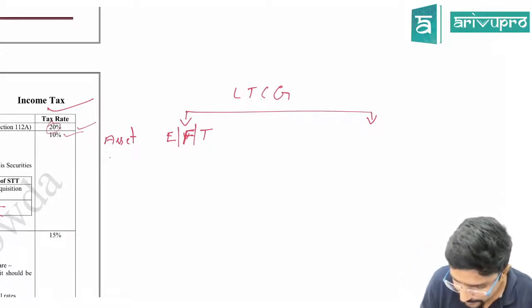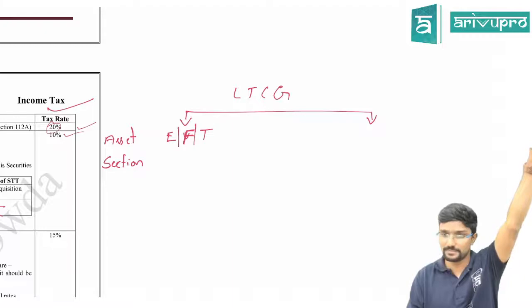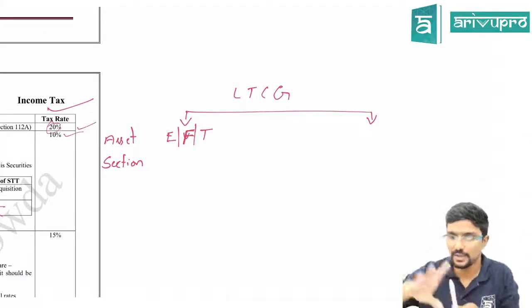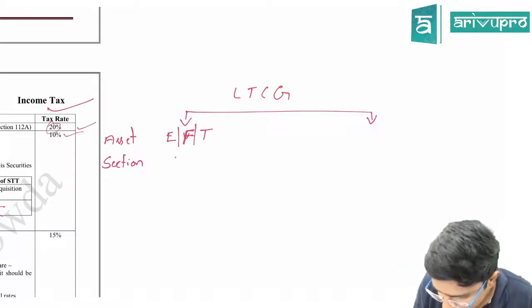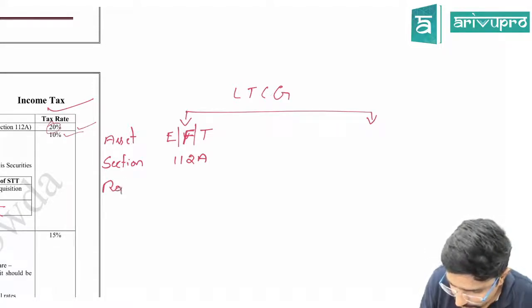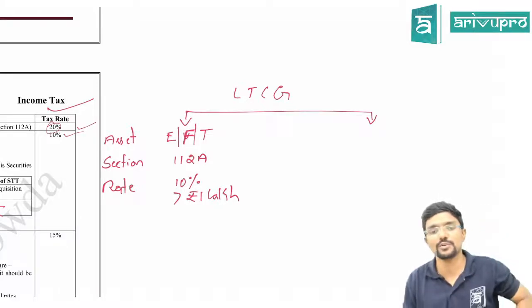Then which section is applicable for you? See guys, the same topic will come again in the capital gains chapter. I won't be explaining in detail whatever I have done here; I will just brush up there and go ahead. So in that case, the section is 112A. Tax rate is 10% in excess of rupees 1 lakh. Agree? Only if you have long term capital gain in excess of rupees 1 lakh.